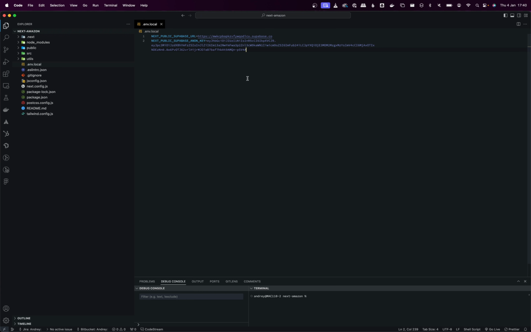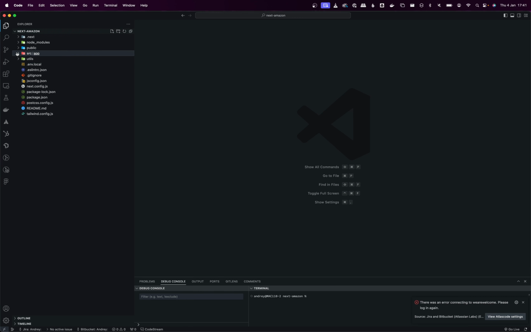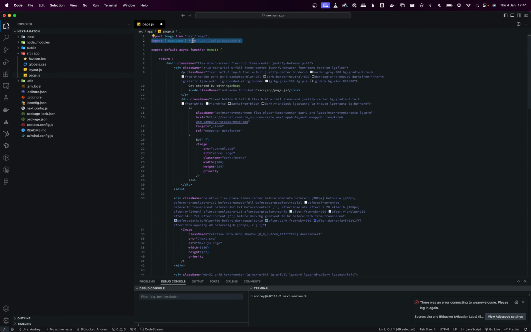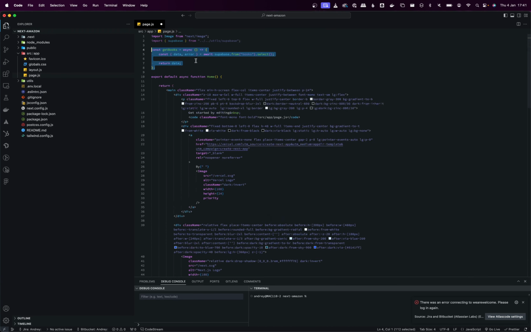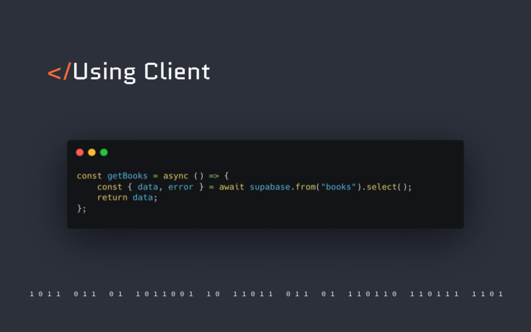Now, let's use our newly created Supabase client in our application. Open the page.js file located in the app directory. Next, let's create a function that will utilize the client to execute a select operation on our database. Add this code snippet to your file.